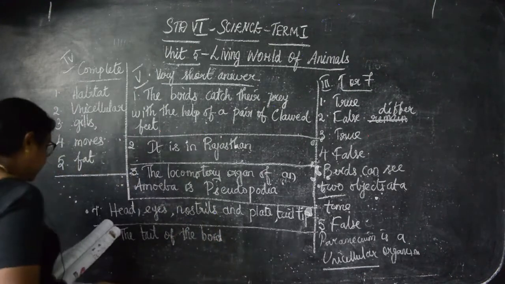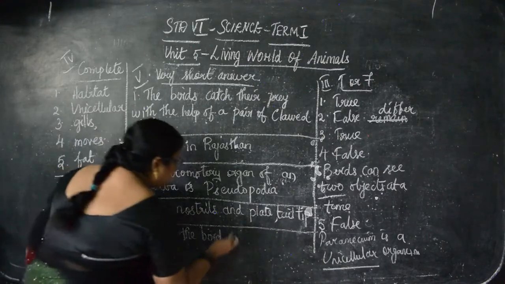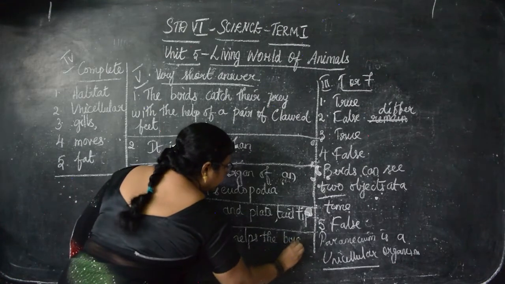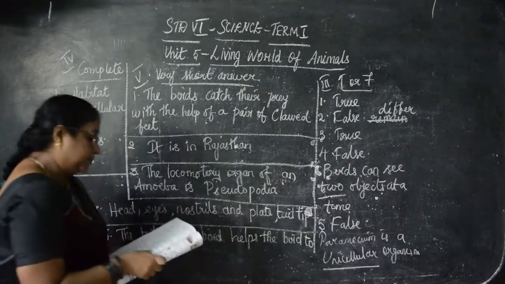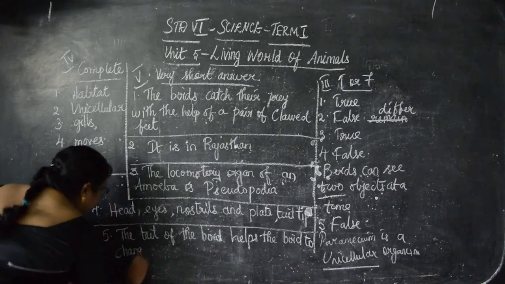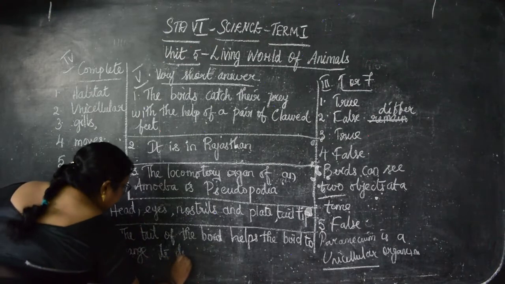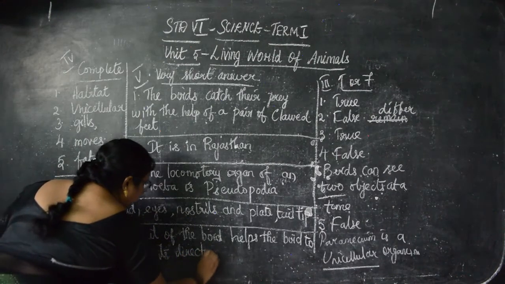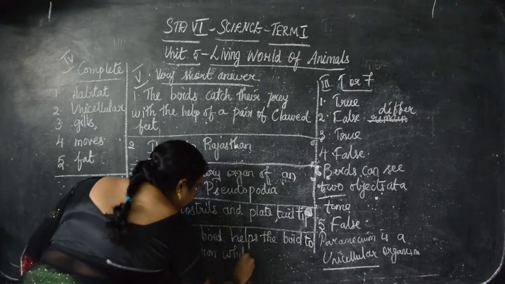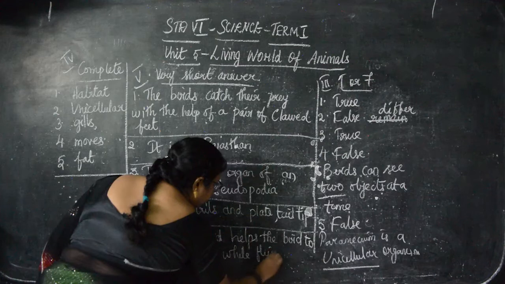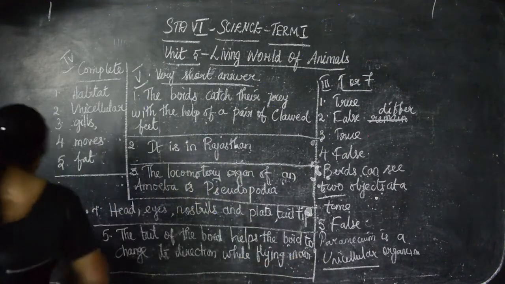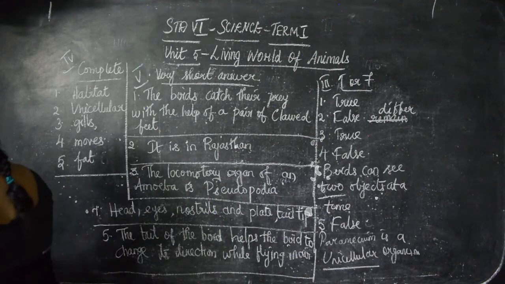The tail of the bird helps the bird to change its direction while flying in air. So this is Roman number 5 over, children.